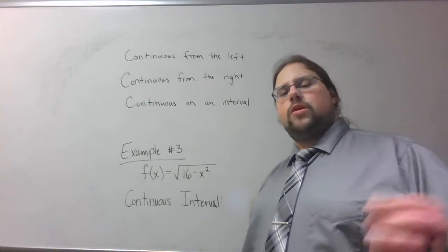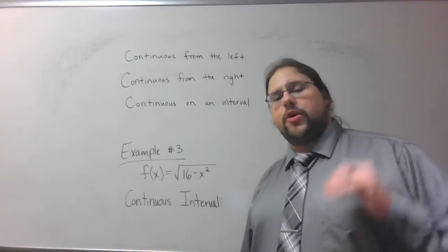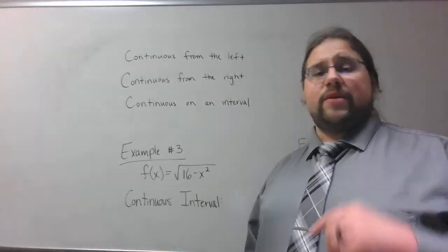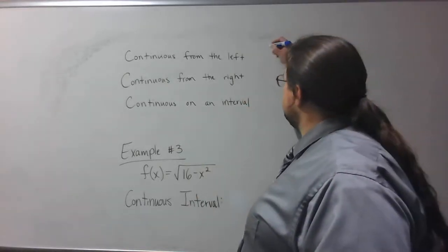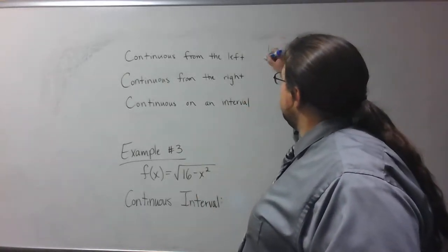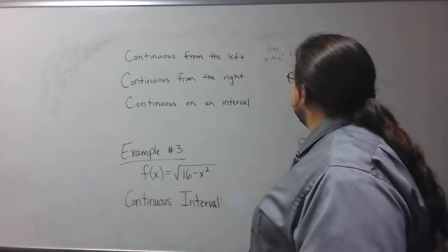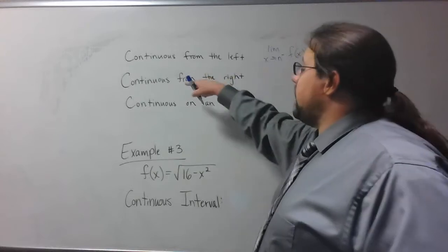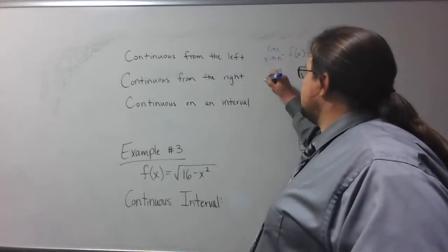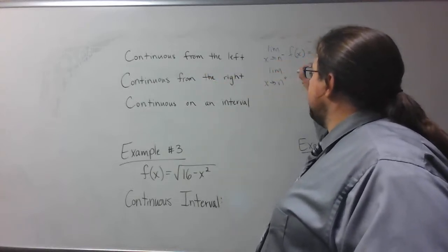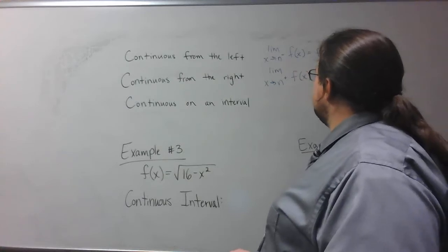All right, so I've got a couple more definitions and a couple more examples that I want to do having to do with continuous. First off, I want to do continuous from the left. And it sounds like what it is: the limit as x approaches n from the left of f of x is the function's value. And if I do continuous from the right, it's going to be the same kind of thing. The limit as x approaches n from the right is that function's value.